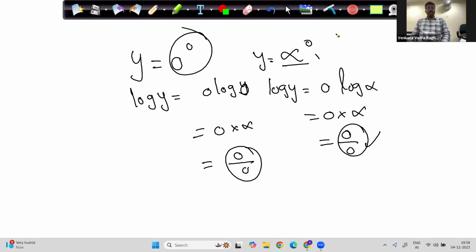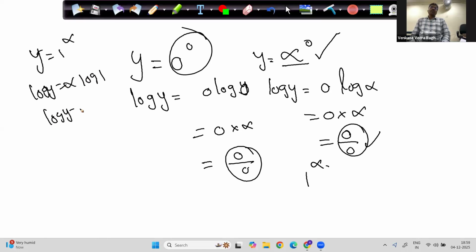Infinity power 0 is also an indeterminate form. 1 power infinity is also an indeterminate form. Y is equal to 1 power infinity. Log y is equal to infinity into log 1. Log y is equal to infinity into 0, which is 0 by 0. So y is also an indeterminate form.